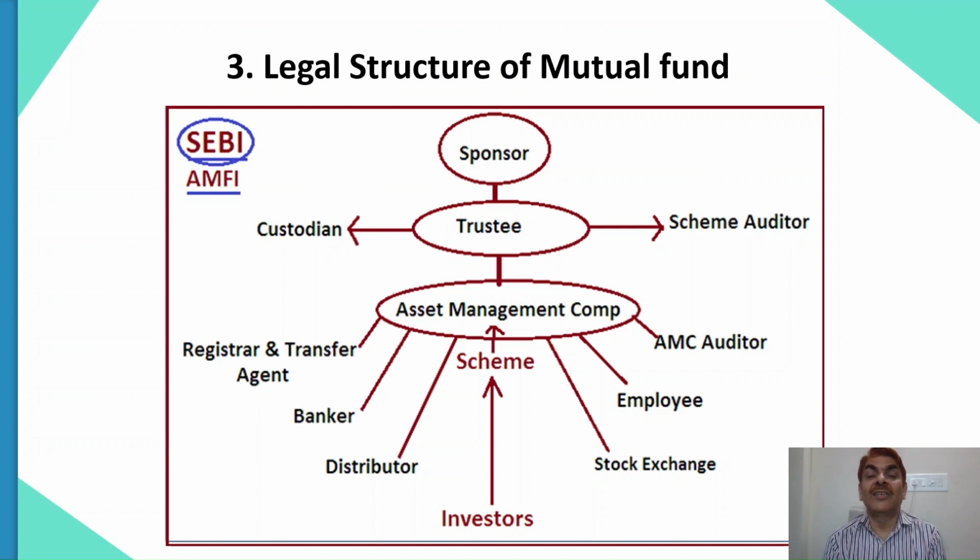Now, a sponsor will appoint trustees. Trustees are created through two acts. One is the 1882 Trust Act, and another is the 1956 Company Act. Both have the same purpose. If you are using the 1882 Trust Act, then you will create a board of trustees. If you are using the 1956 Company Act, then you will create a trust company, and a board of trustee directors will be created over there. Trustees basically represent the sponsor in the market to look after the legal and ethical practices of the AMC, of the mutual fund.